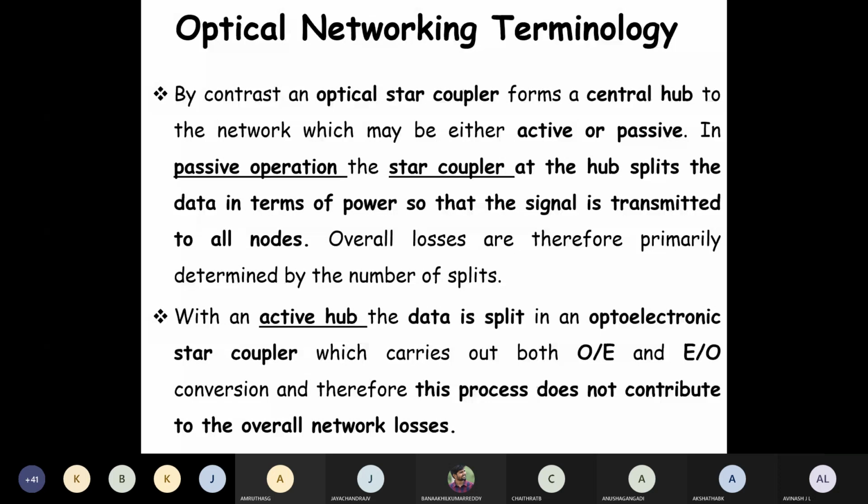Once the signal is launched to a node, the connectionless networking communication mode is often achieved by transmitting information in one direction, without confirming the presence or readiness of the destination to receive the information. Once the information has been launched, we are not checking the readiness of the receiver. Whether the receiver is ready to receive or not, we are not going to check it. That is one of the drawbacks.